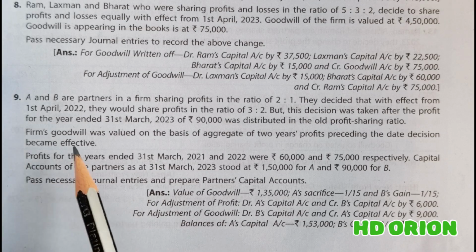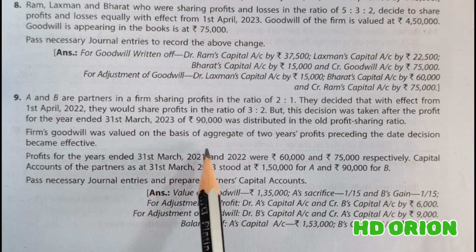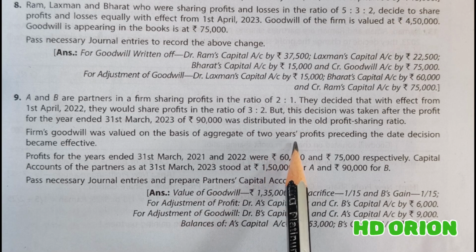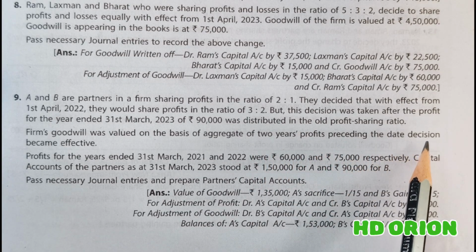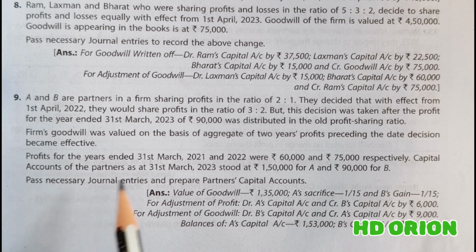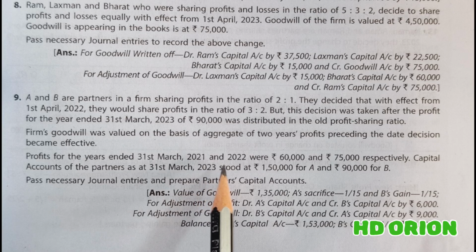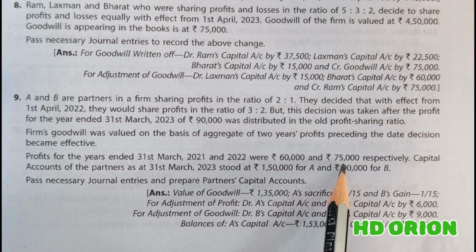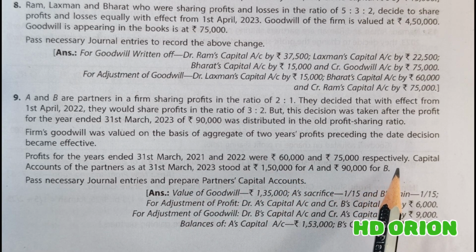And then the firm's goodwill was valued on the basis of aggregate of 2 years' profit preceding the date the decision became effective. So goodwill has to be calculated here. And profits for the years ended 31st March 2021 and 22 were rupees 60,000 and rupees 75,000 respectively.